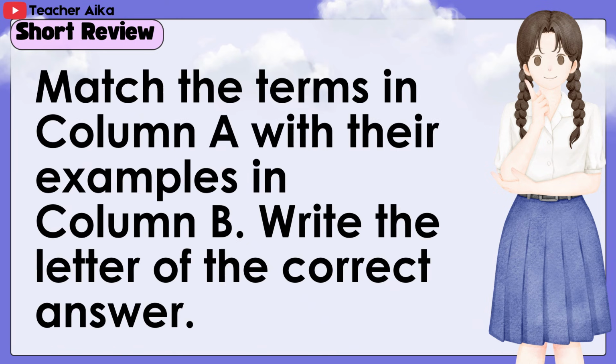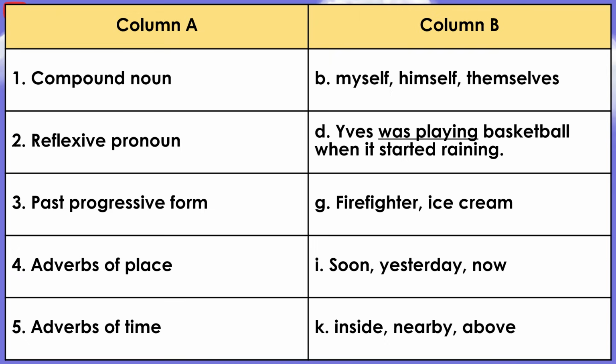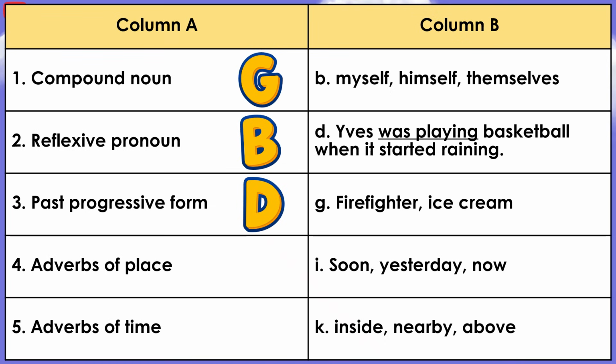Short review. Match the terms in column A with their examples in column B. Write the letter of the correct answer. 1. Compound noun. G. Firefighter, ice cream. 2. Reflexive pronoun. B. Myself, himself, themselves. 3. Past progressive form. Answer D. Eves was playing basketball when it started raining.